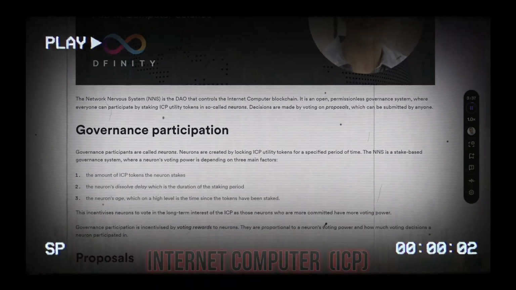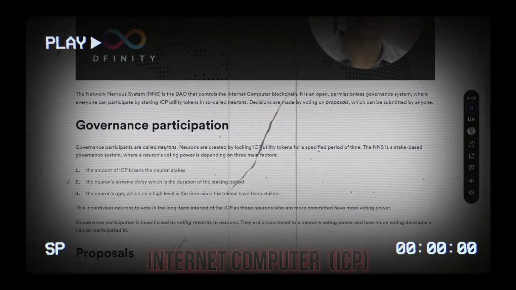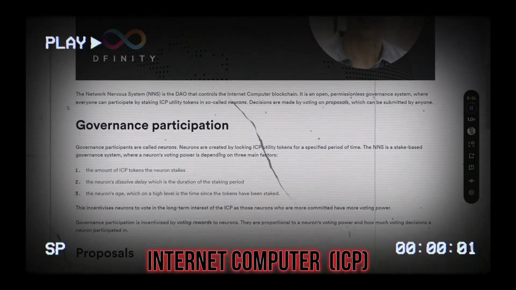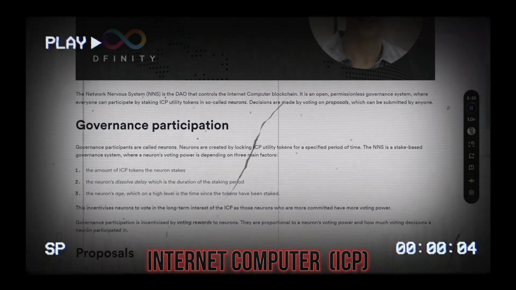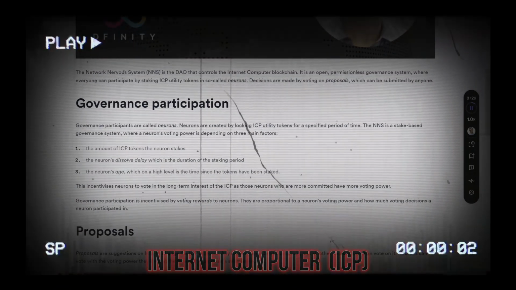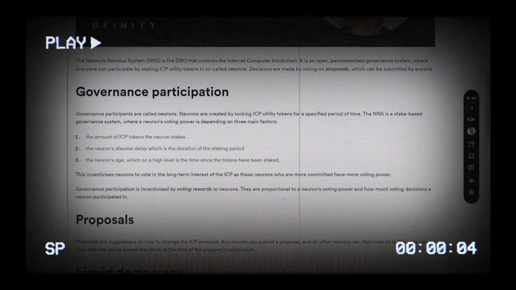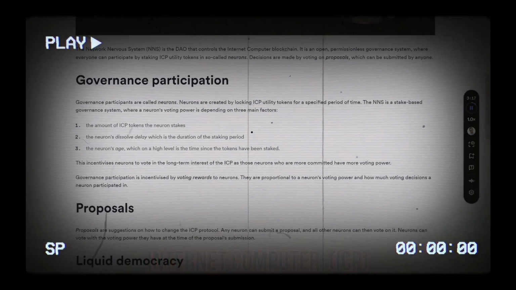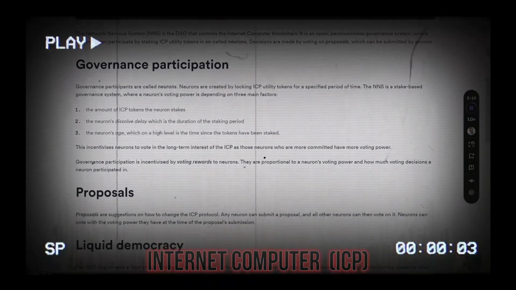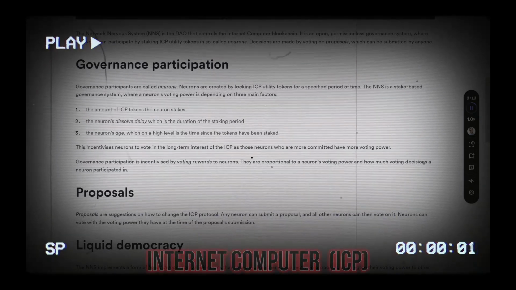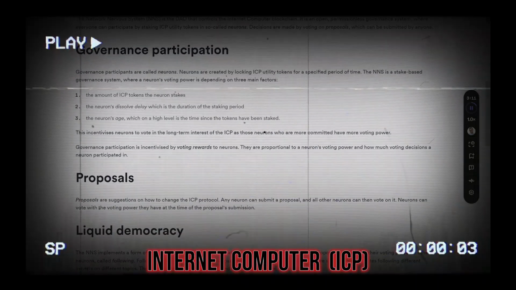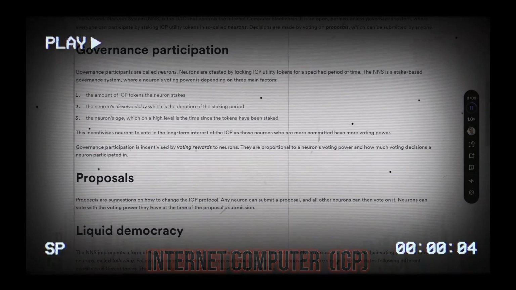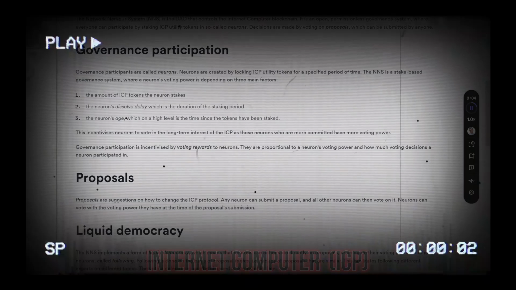Governance participation. Governance participants are called neurons. Neurons are created by locking ICP utility tokens for a specified period of time. The NNS is a stake-based governance system where a neuron's voting power depends on three main factors: the amount of ICP tokens the neuron stakes, the neuron's dissolve delay, which is the duration of the staking period, and the neuron's age, which on a high level is the time since the tokens have been staked. This incentivizes neurons to vote in the long-term interest of the ICP, as those neurons who are more committed have more voting power. Governance participation is incentivized by voting rewards to neurons. They are proportional to a neuron's voting power and how many voting decisions a neuron participated in.